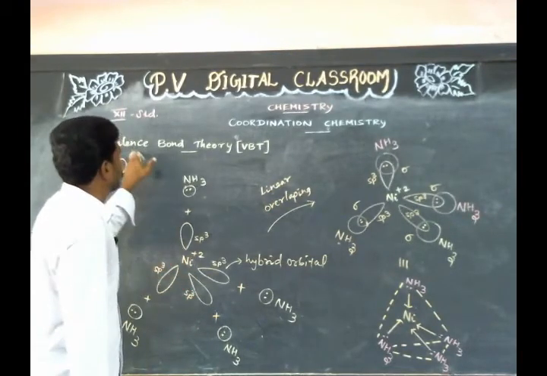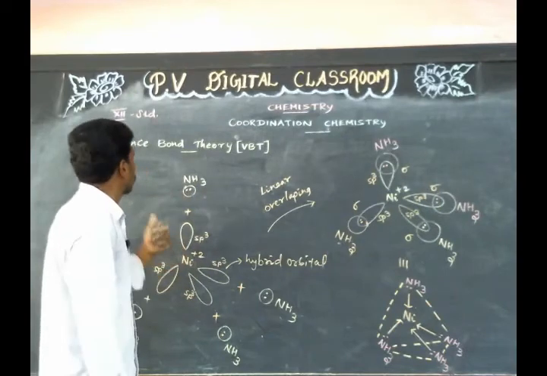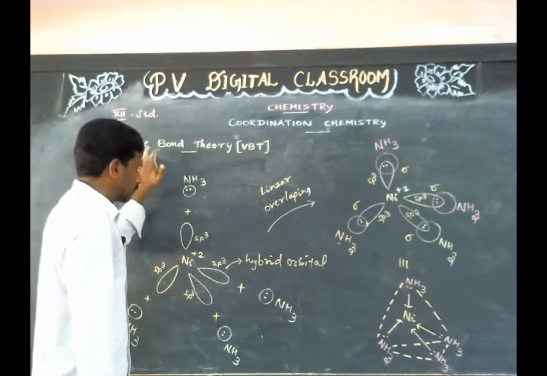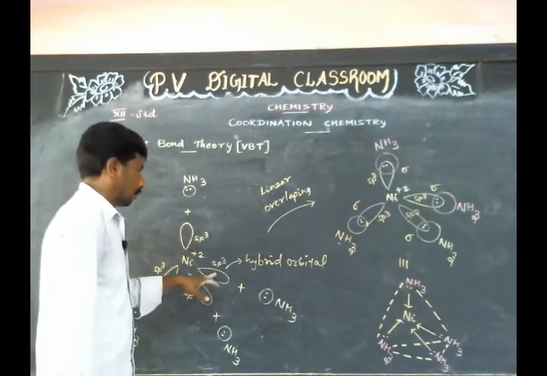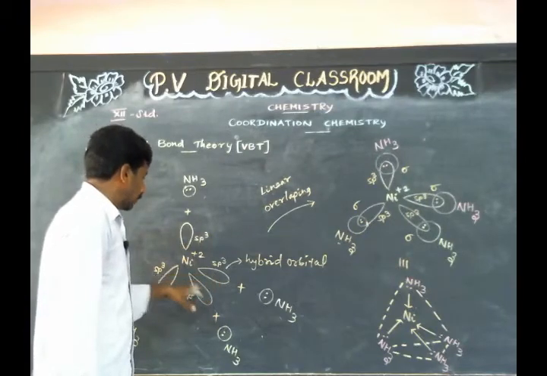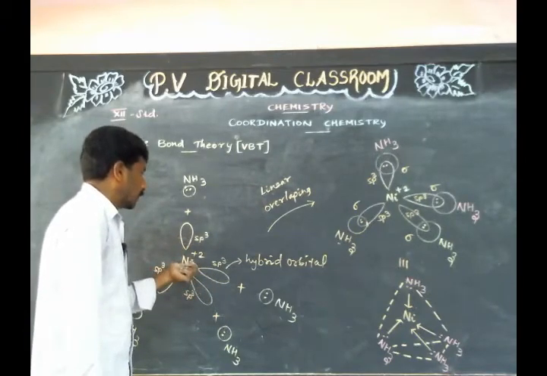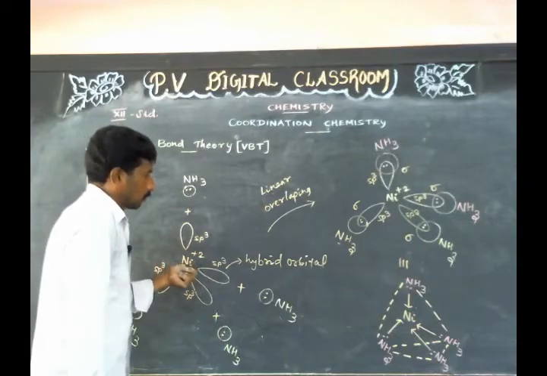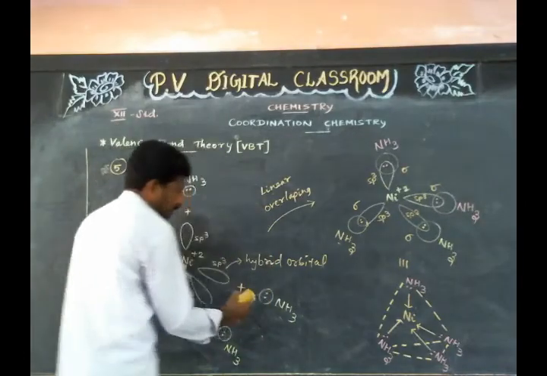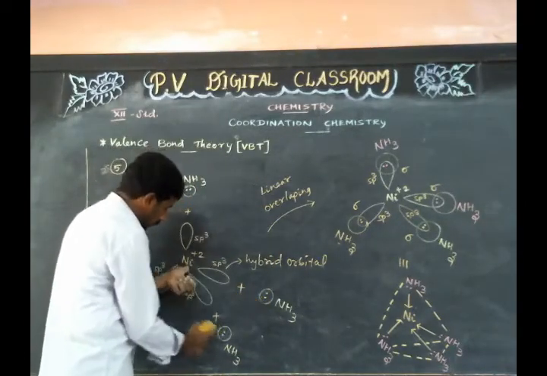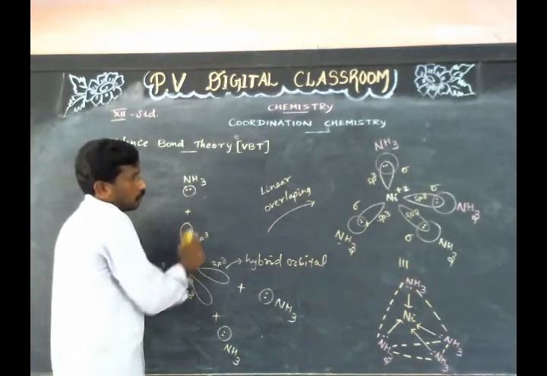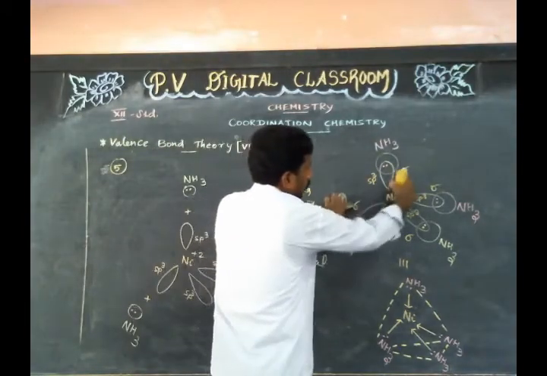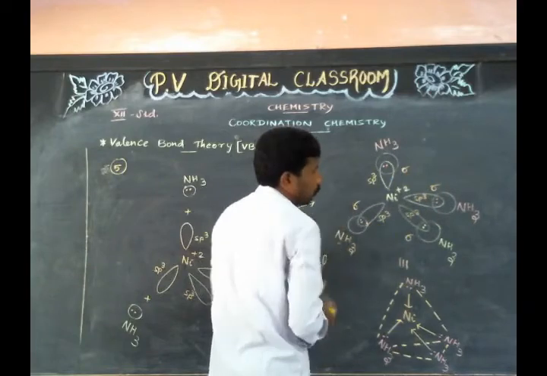This is the fifth assumption of valence bond theory. It states that hybridized orbitals of the central metal atom or ion overlap linearly with filled ligand orbitals to form a sigma coordinate covalent bond.